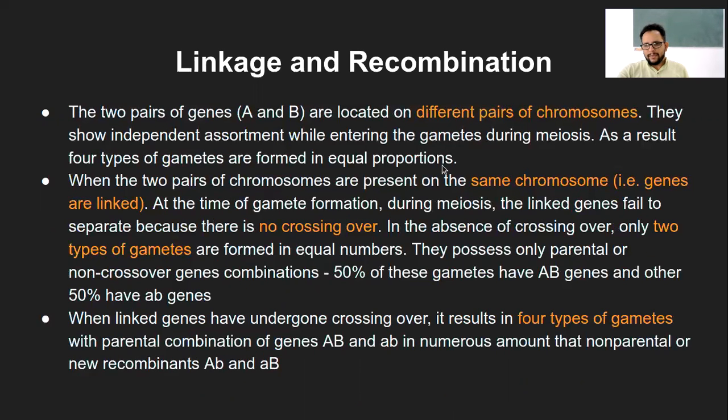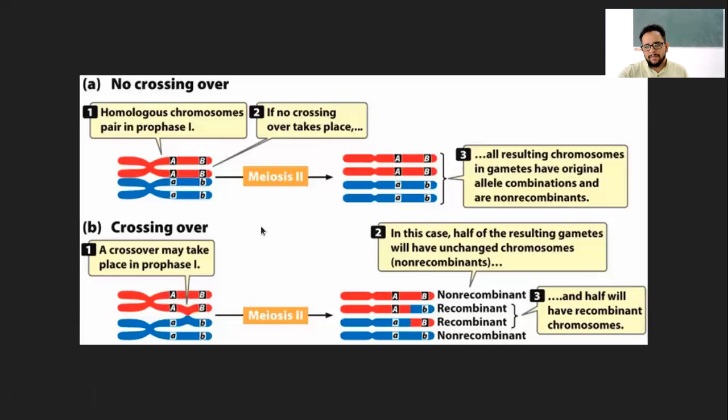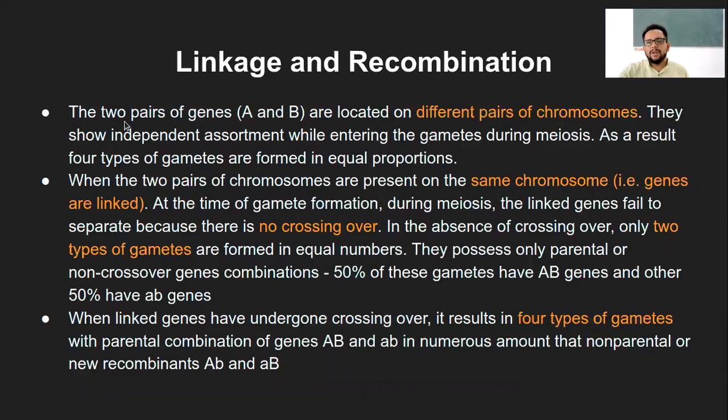Now again, there is an example given here. Let's say, for example, two pairs of genes, A and B, are located on different pairs of chromosomes, right? And they show independent assortment while entering the gametes during meiosis. Independent assortment means if capital A is going into one gamete, the B which is going can be capital B or small b, and it is independent of capital A, right? That was the principle of independent assortment.